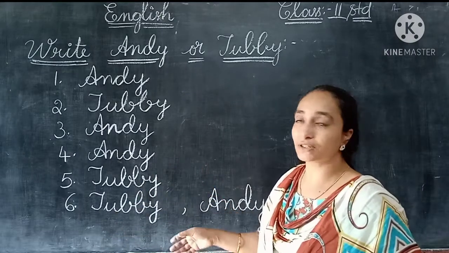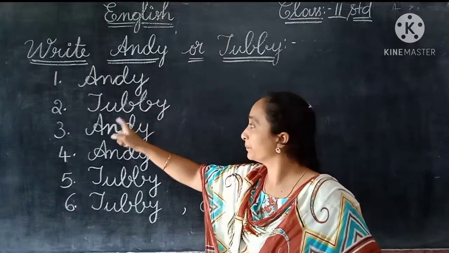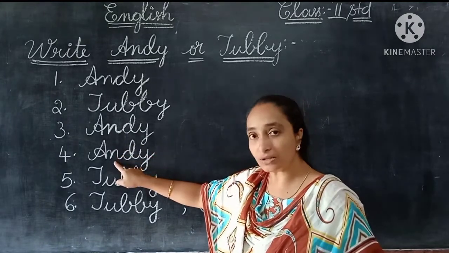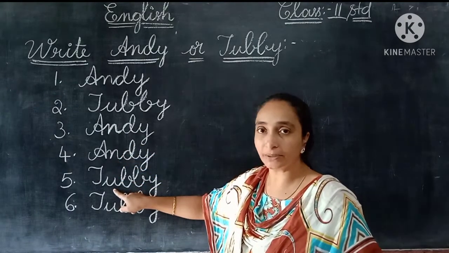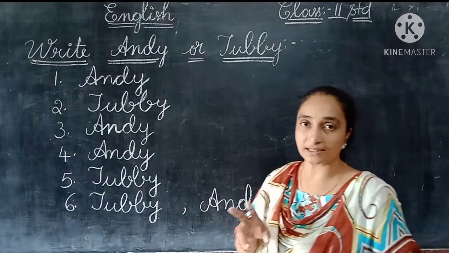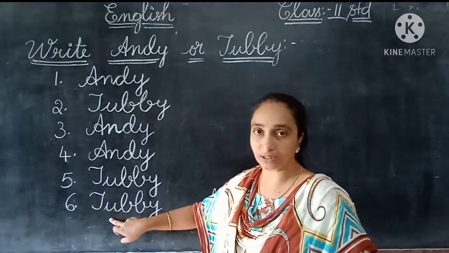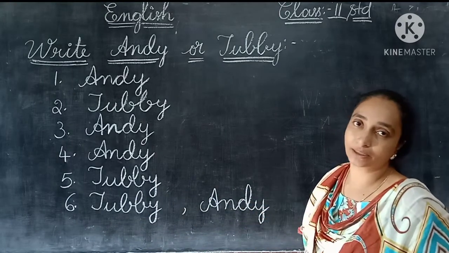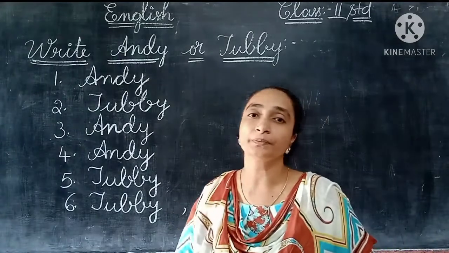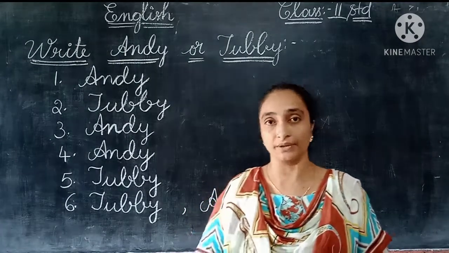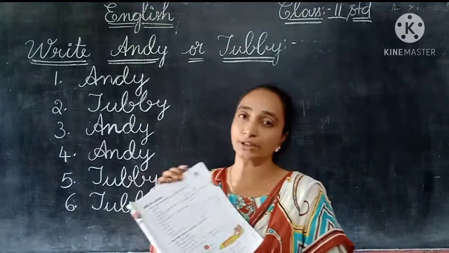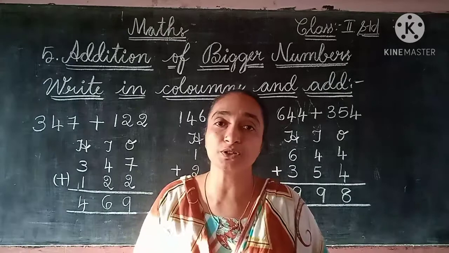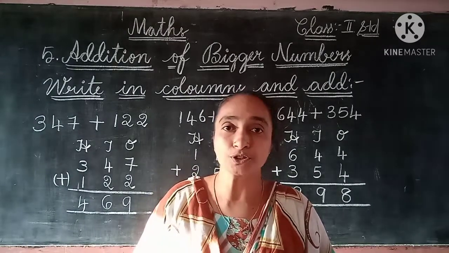So here we have completed, children. The first one Andy, second one Tubby, third one Andy, the fourth one also Andy, the fifth one Tubby, and the sixth one has two blanks in a sentence. The first you can write Tubby helped, and the second you can write Andy. So here we have completed page number 47, all the three movements. We have completed this topic, children. All of you, I hope you understood. Thank you.